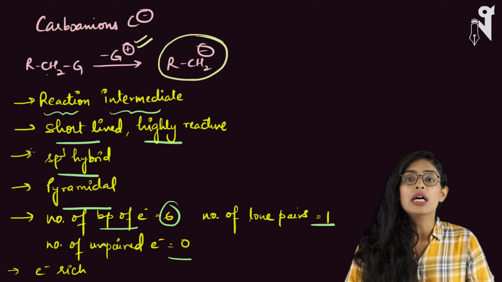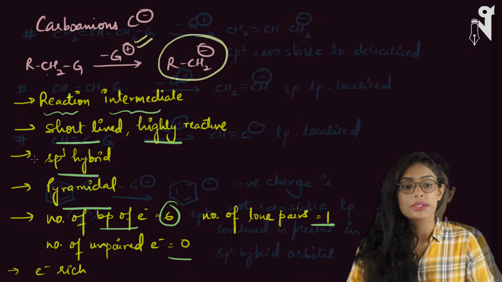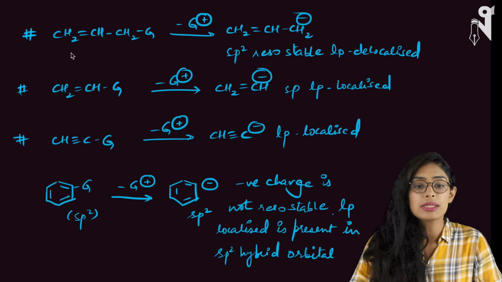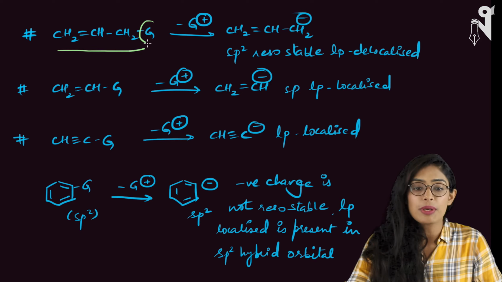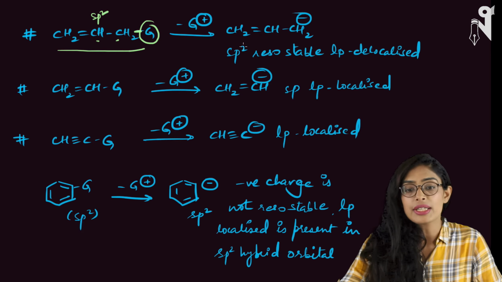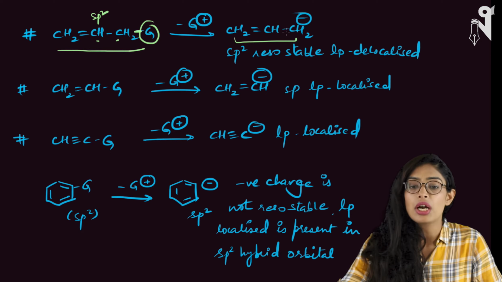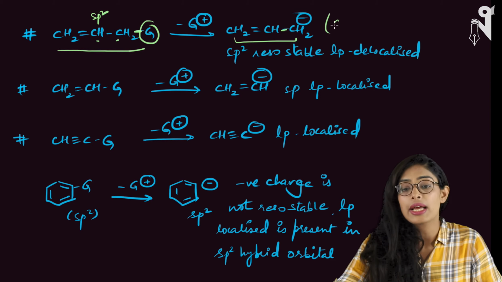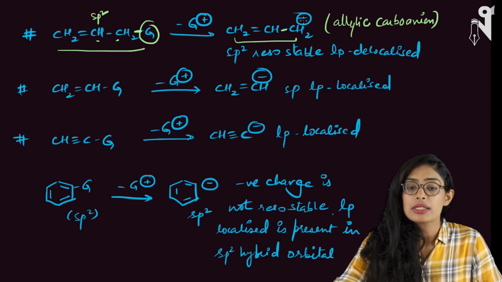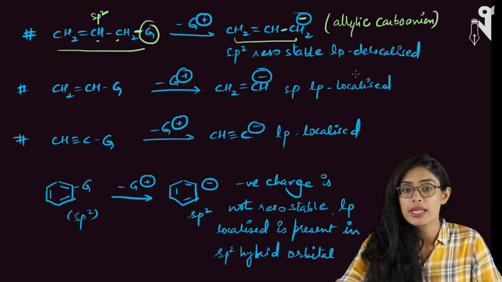Now, we will see which reactions can produce carbanions and what the stabilizing factors of carbanions are. So, these are a few reactions where the carbanions can form or where the negative charge can form. Let us suppose you have a compound where the group G is present on the carbon and this carbon is attached to an sp2 hybridized carbon. Then if G goes out as G plus, you will get this kind of carbanion where the carbon has a negative charge and is the neighbor of an sp2 carbon, and this is called an allylic carbanion. This allylic carbanion's negative charge is resonance stabilized.